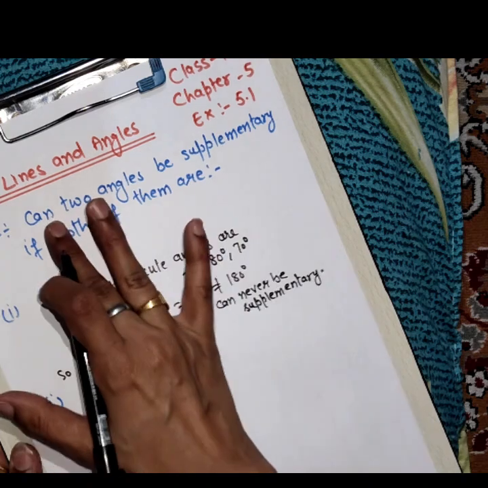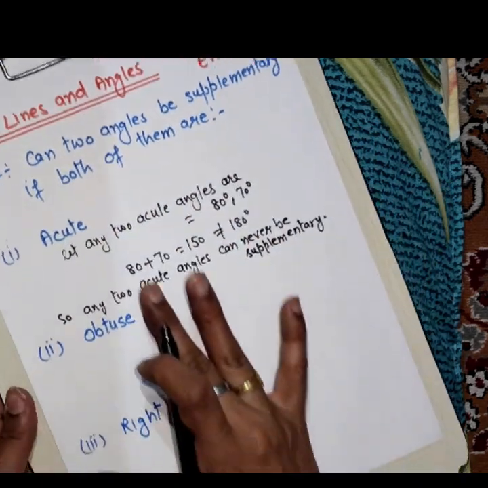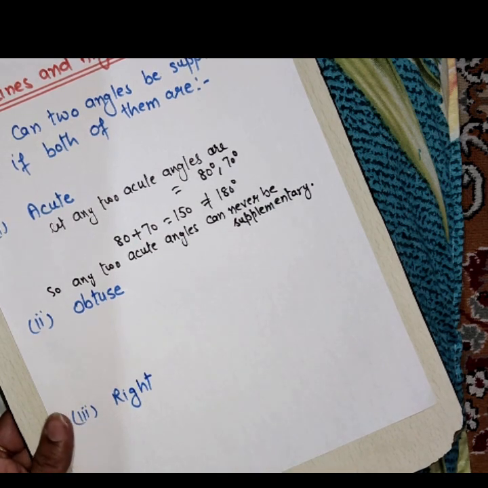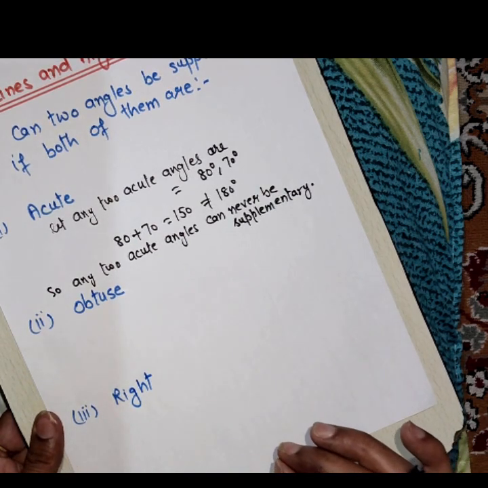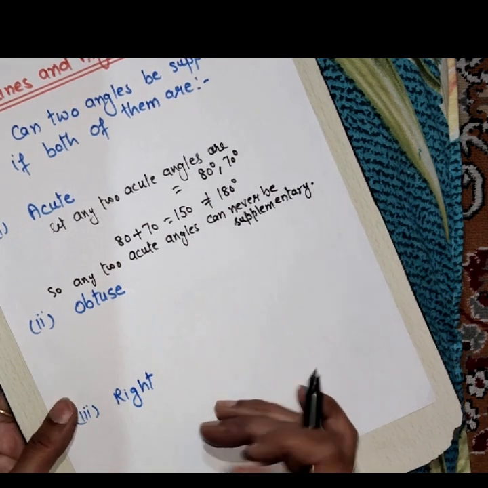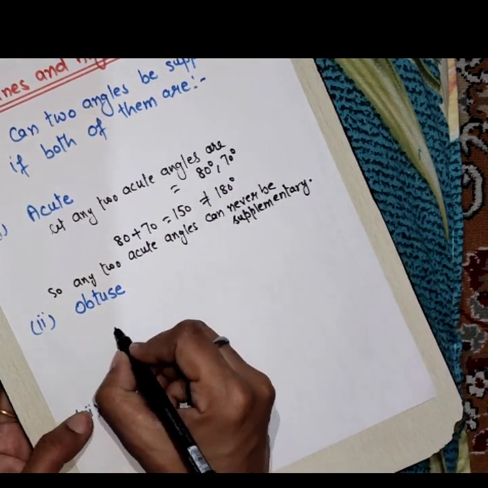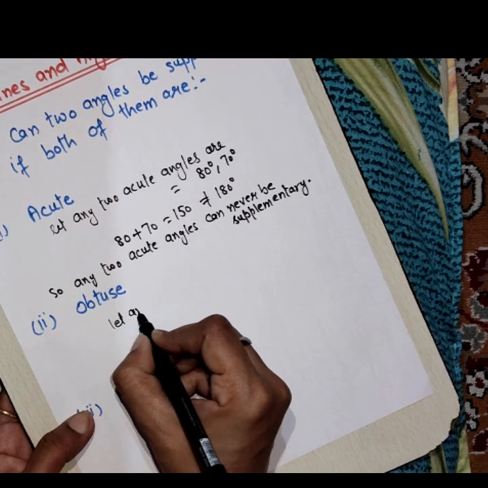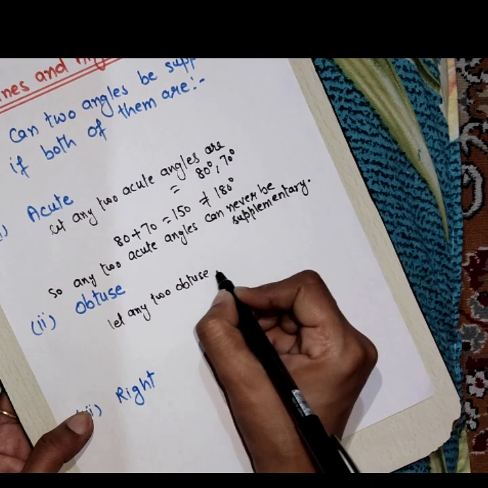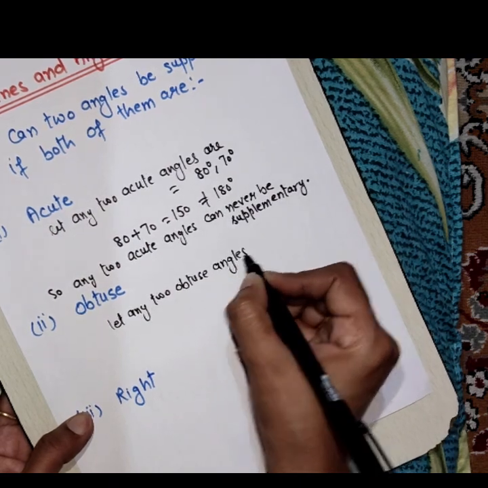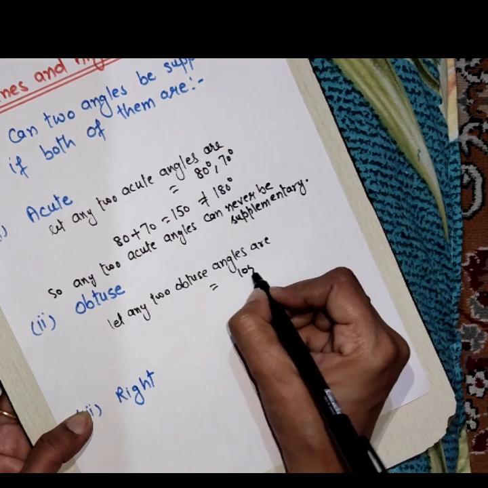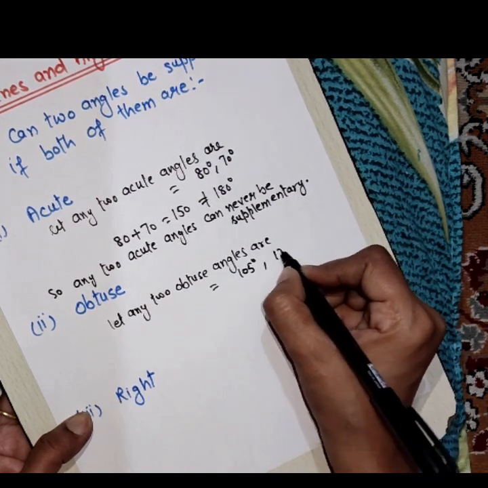Next is, can two angles be supplementary if both of them are obtuse angles? Now what are obtuse angles? Obtuse angles are those whose measure is greater than 90 but less than 180 degrees. So let any two obtuse angles be equal to 105 and 130.